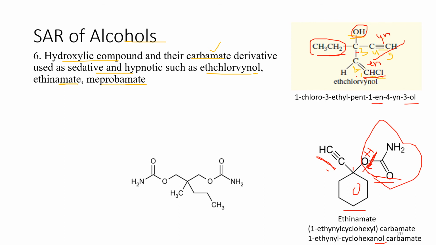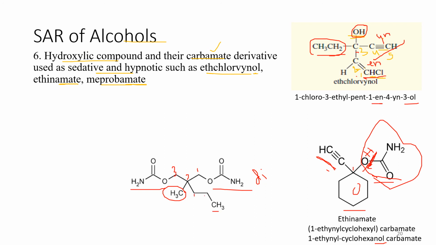Now in this structure you can see how many carbamate groups are present. 2 carbamate groups are present, so it will be dicarbamate. How many carbons and attachments are there? 1, 2, 3. On the second carbon a methyl group is attached, and again on the second carbon another group is attached, 1, 2, 3.